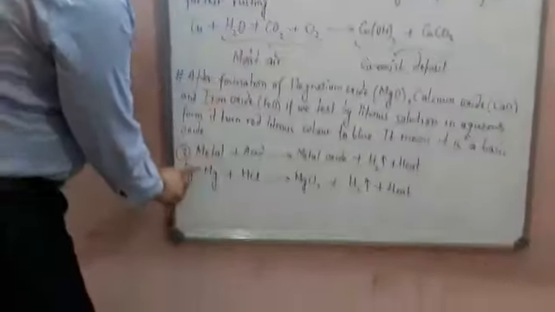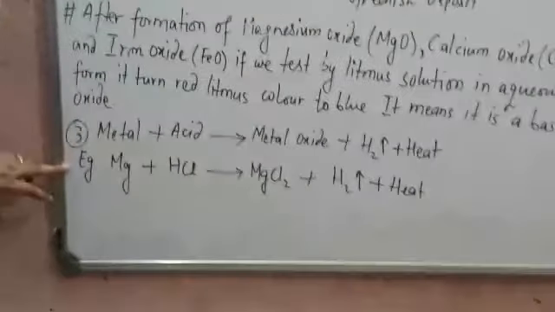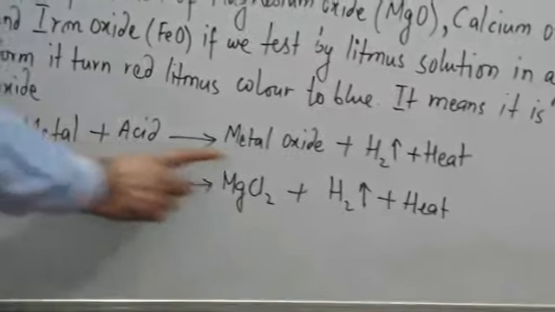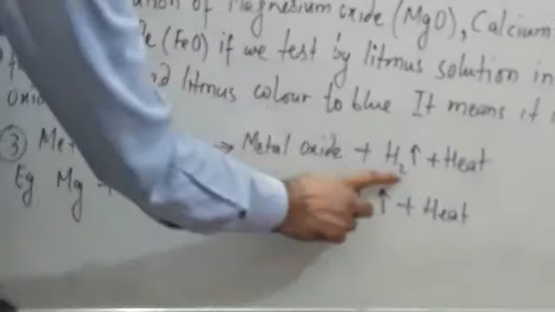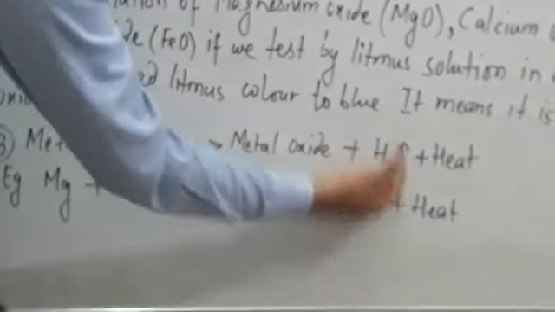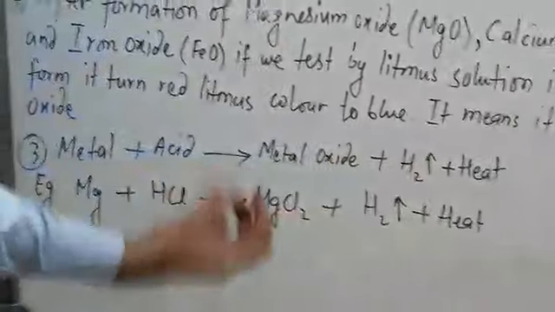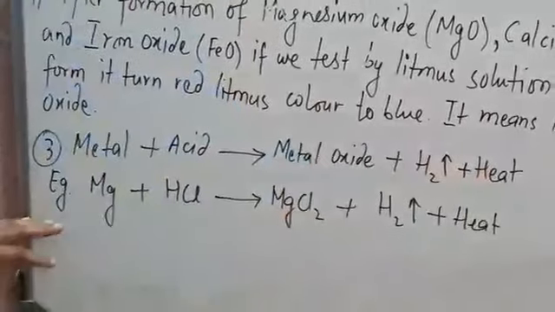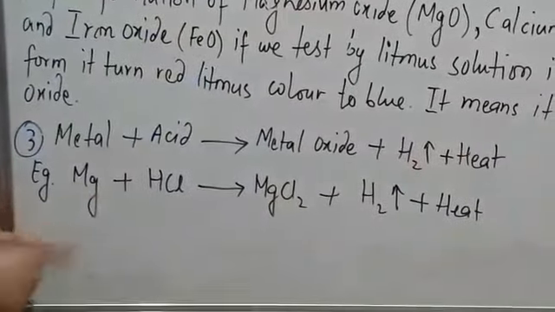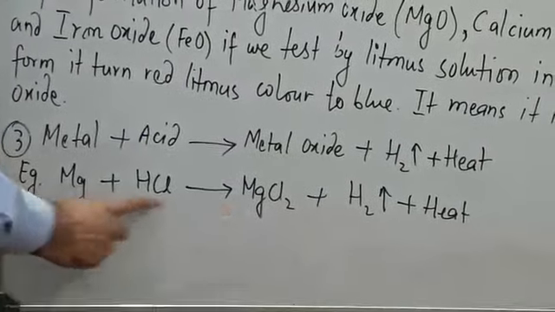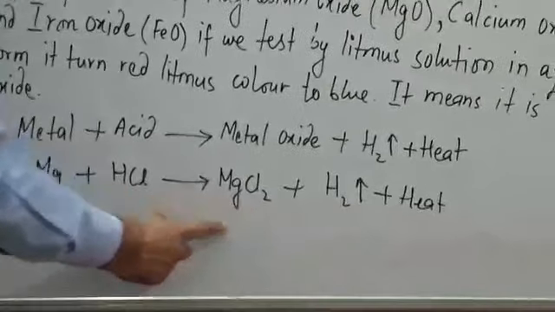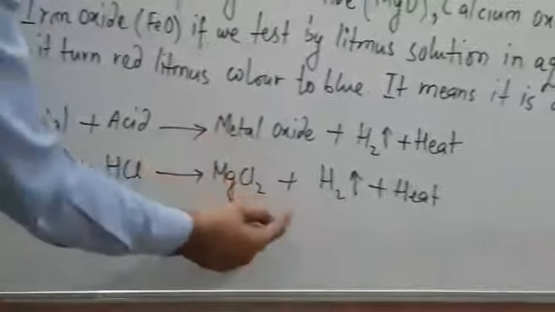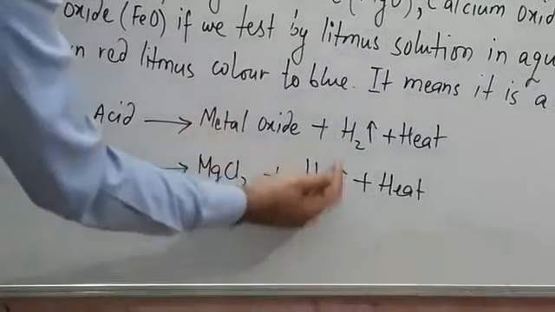Okay, next, the third property of metals, chemical reactivity: when a metal reacts with an acid, then a metal salt and hydrogen evolve. This upward arrow denotes the release of gas. Okay, H2 gas with heat. First example is magnesium reacts with HCl, then magnesium chloride, which is basic in nature, and H2 gas evolves with heat.